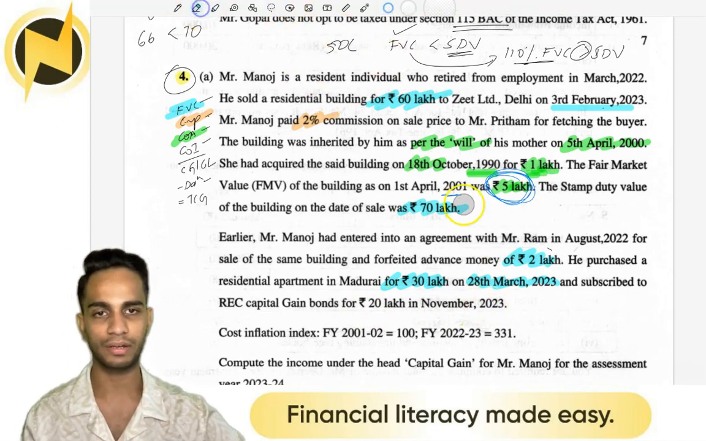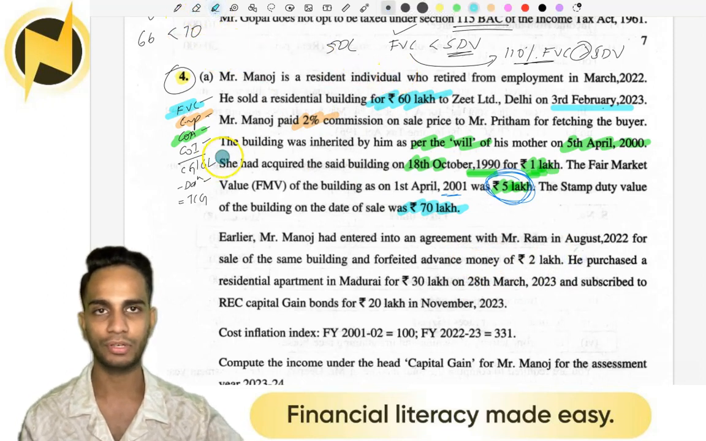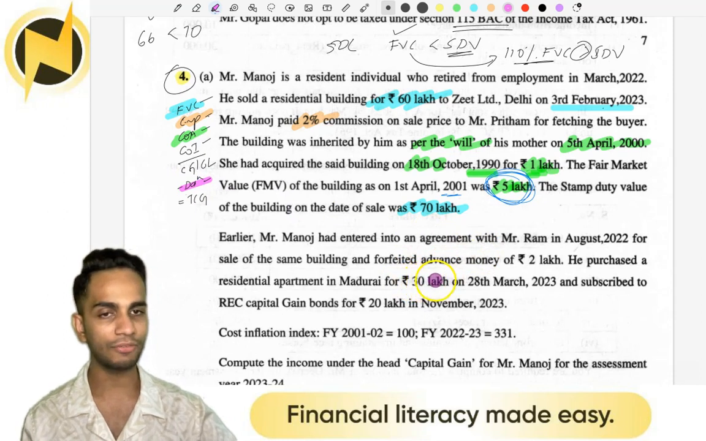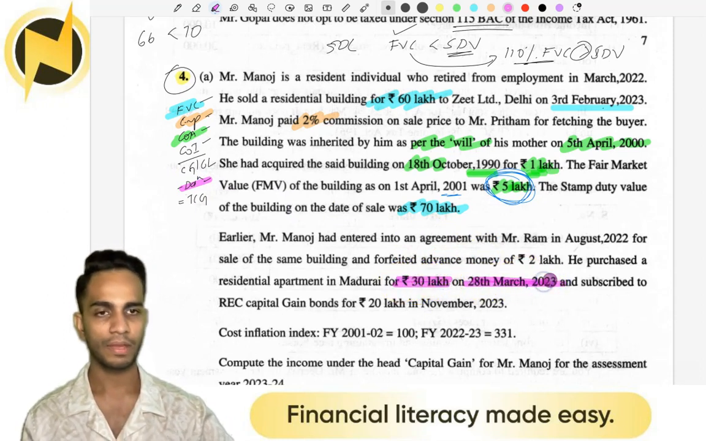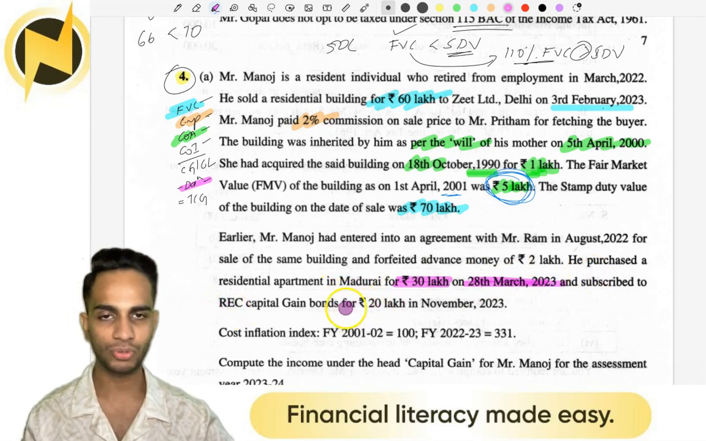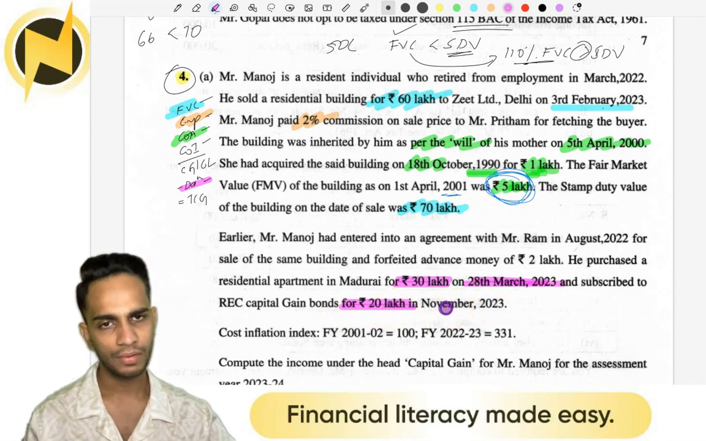Let me just change the color in which I highlighted this, because this is for deduction. Deduction I'll highlight in pink. So deduction under section 54, you have 30 lakhs. You got a new house, and subscribed to REC capital bonds for 20 lakhs. Section 54EC for how much? 20 lakhs. In November 2023.